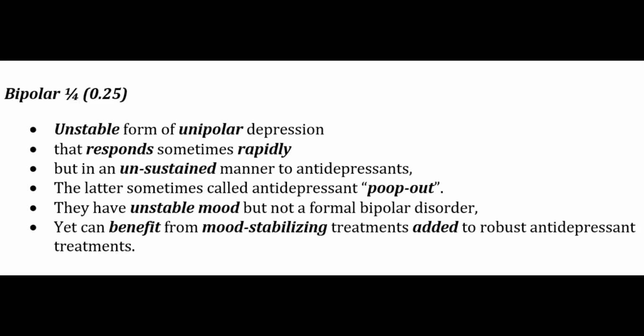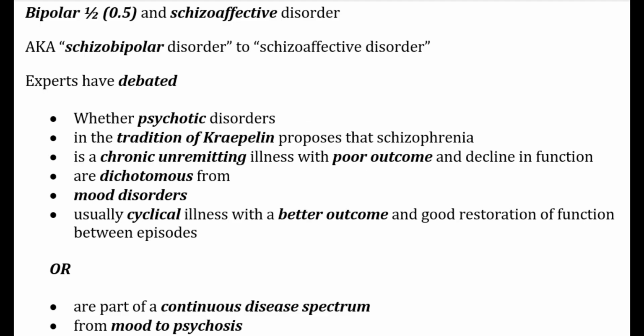The first one being bipolar 1/4 or 0.25. This is an unstable form of unipolar depression that responds sometimes rapidly but in an unsustainable manner to antidepressants, the latter sometimes called antidepressant pop-out. They have unstable mood but not a formal bipolar disorder, yet can be benefited from mood stabilizing treatments added to robust antidepressant treatments. Coming on to bipolar half or 0.5 and schizoaffective disorders, sometimes also known as schizobipolar disorder.